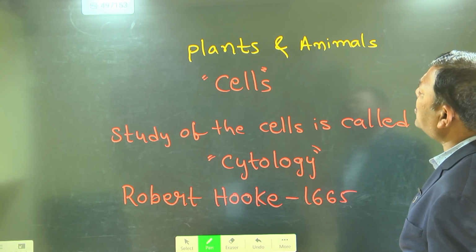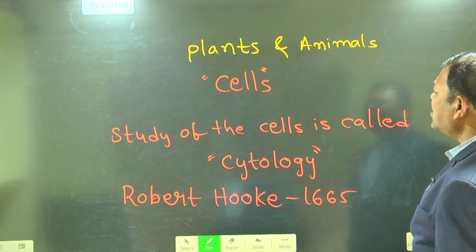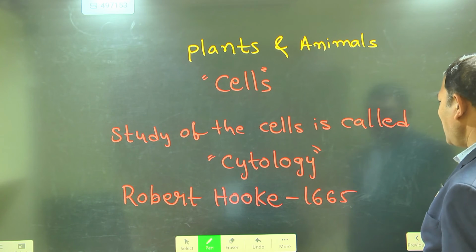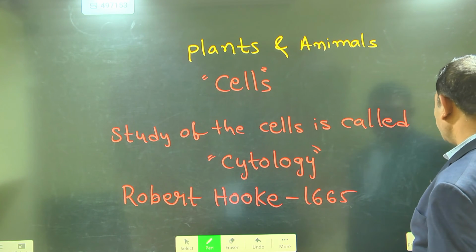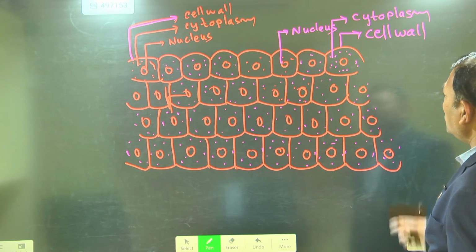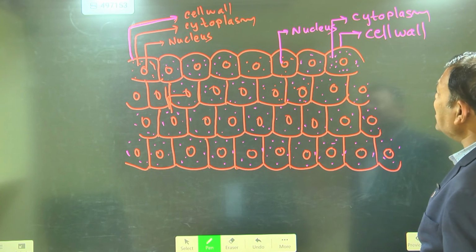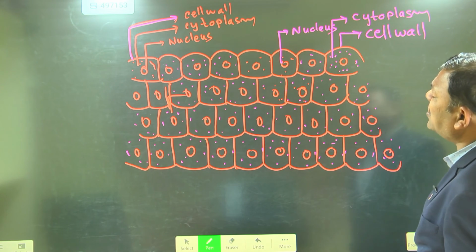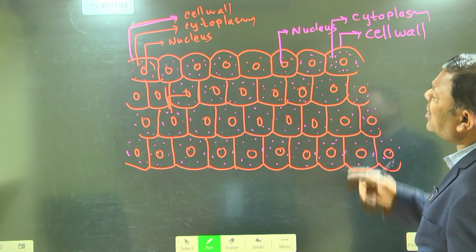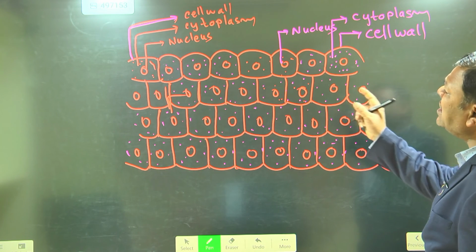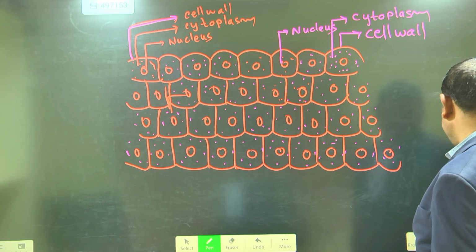All plants and animals are made up of cells. The study of the cell is called cytology. Robert Hooke discovered the cell in 1665. Observing slices of cork, he saw that each cell looked like an apartment-like structure, and he gave the name cell to each apartment.